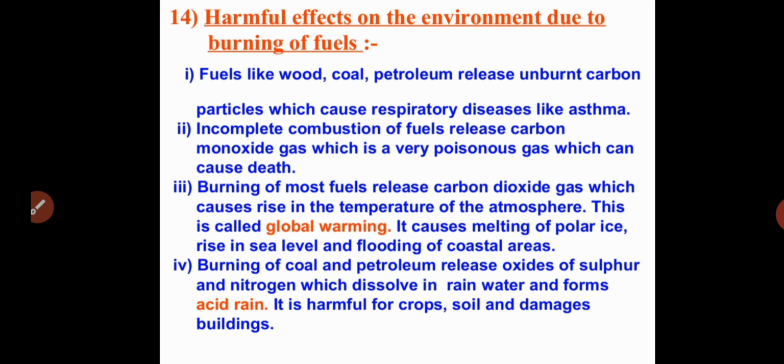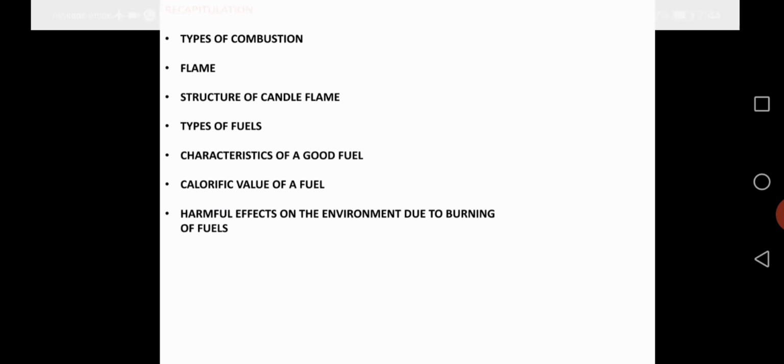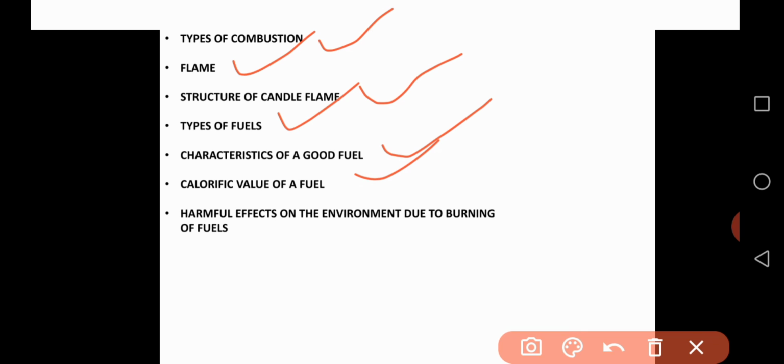So these are all about the very important harmful effects on the environment due to burning of fuels. This is the complete explanation about a very important lesson in chemistry, that is combustion and flame. So students, today we covered types of combustion, flame, structure of candle flame, types of fuel, characteristics of a good fuel, calorific value of fuel, and last, harmful effects on the environment due to burning of fuels.